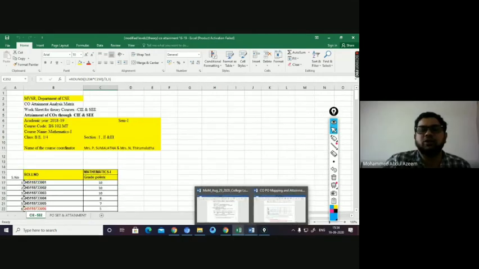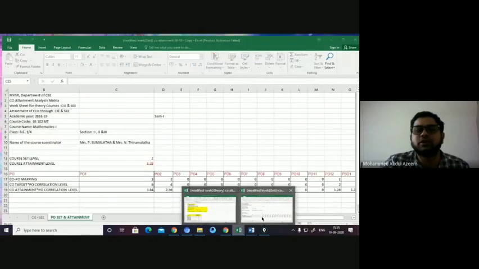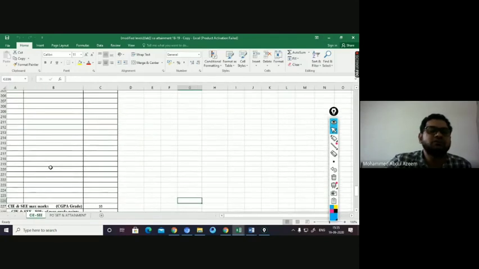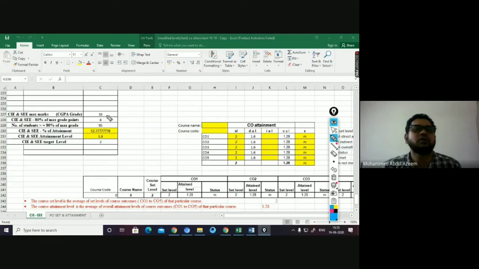I'll just give you a brief about the lab also. In lab, there is a small change. Instead of 60 here, we are saying 80. That is the only change. The rest is all fine. Got it? In theory, we said it is greater than or equal to 60. Here we are saying greater than or equal to 80.